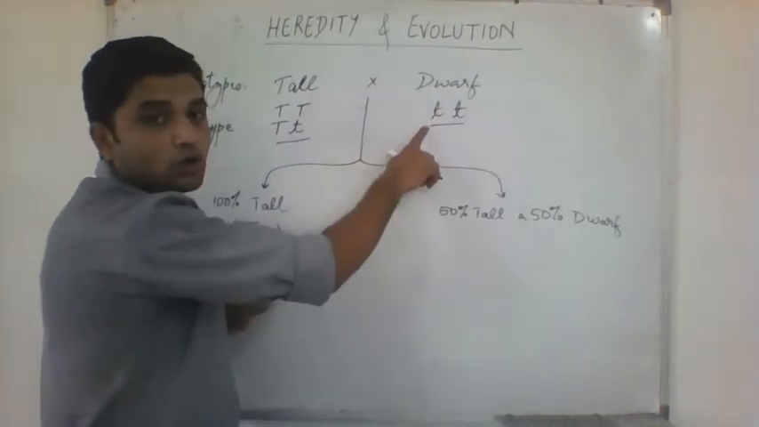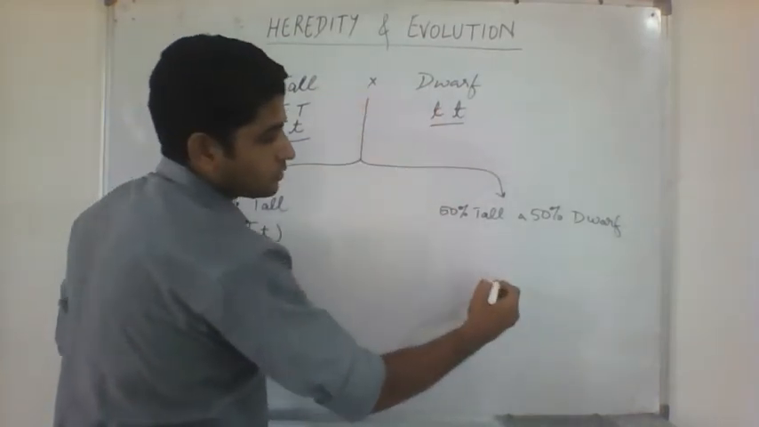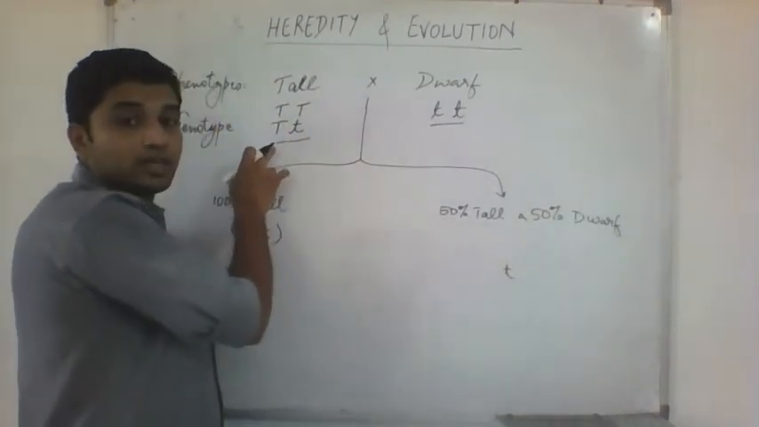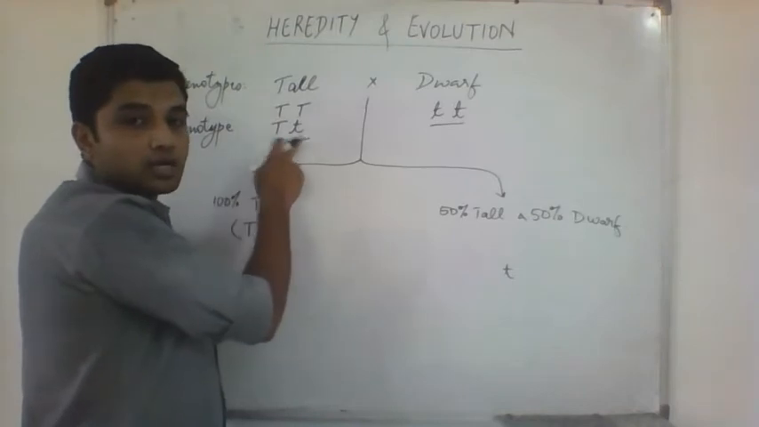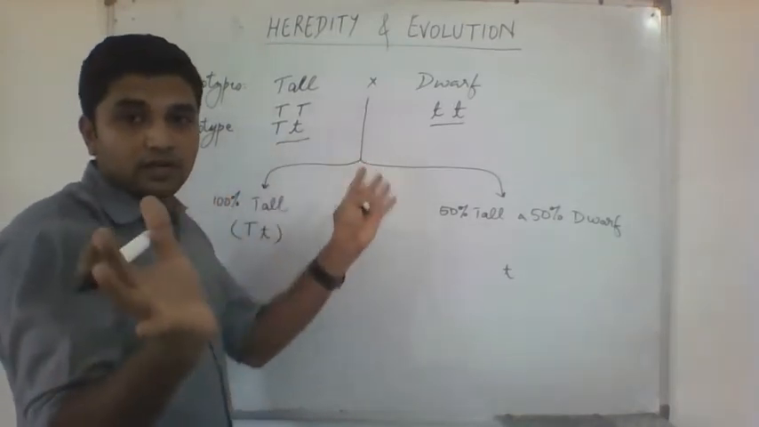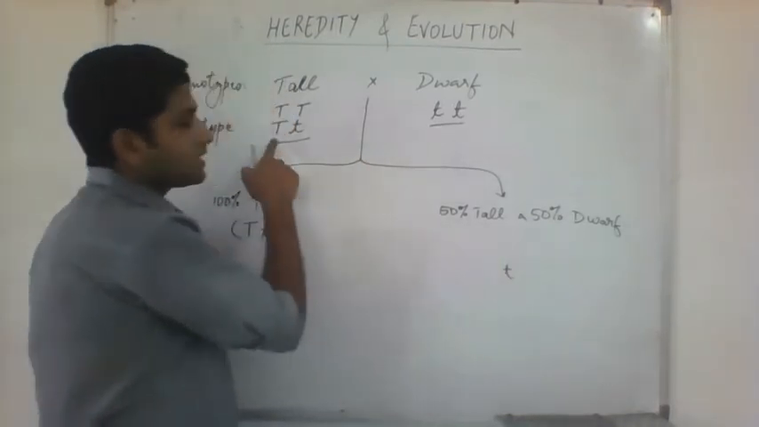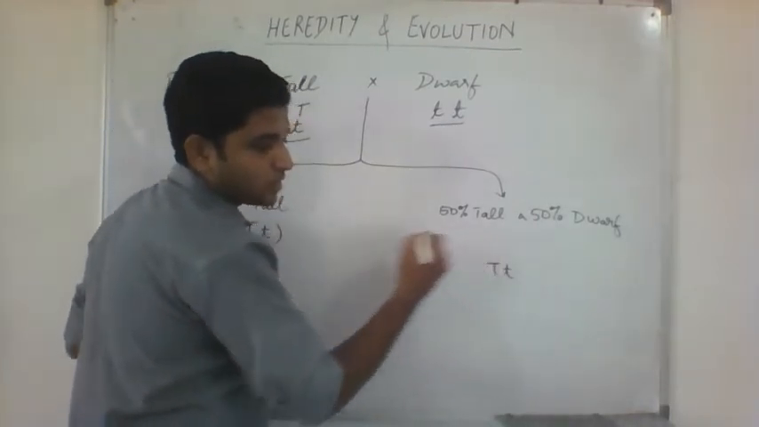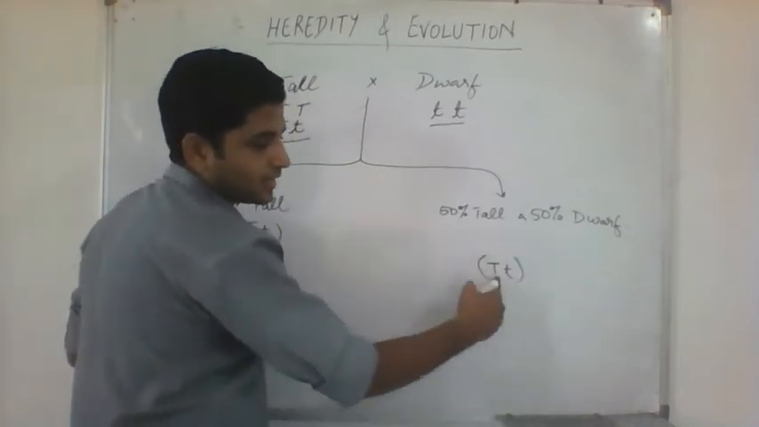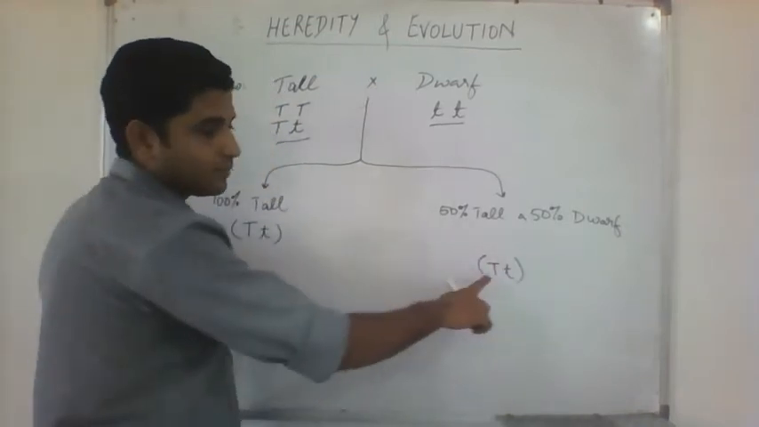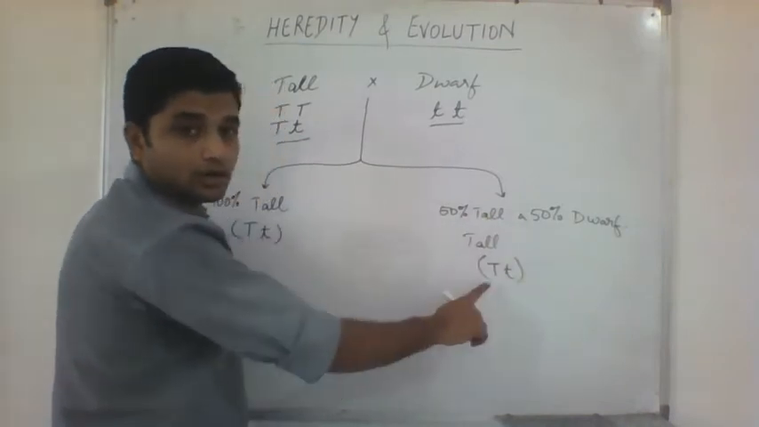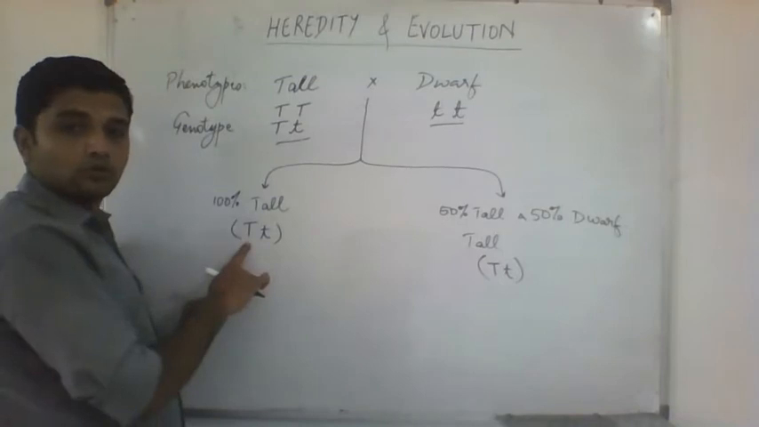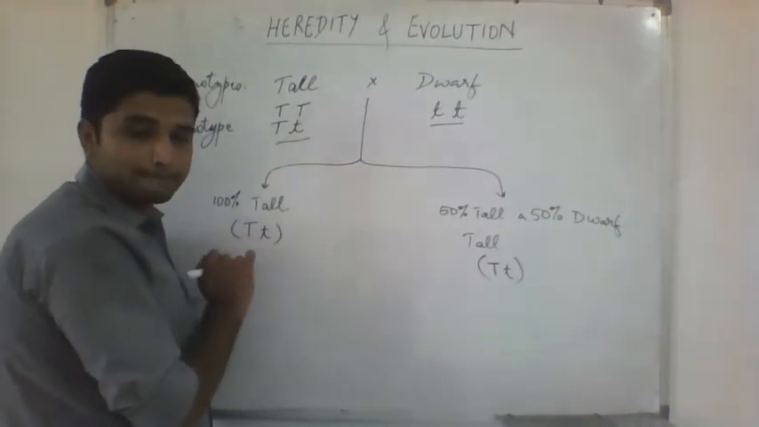See, this parent would always give small t, no problem in that. But here the parent could give either capital T or small t. So let us say the tall parent gives capital T to the next generation. So you will get capital T and small t. That means these children would be tall, because capital T and small t will always give tall.